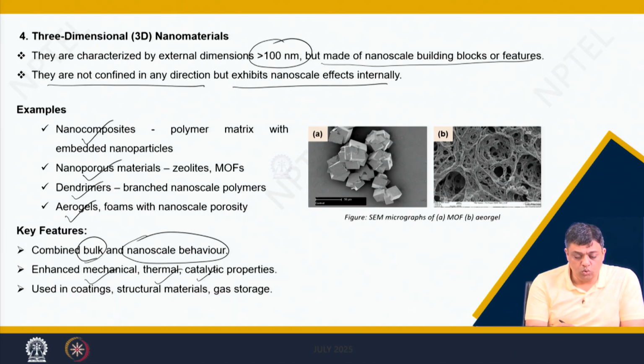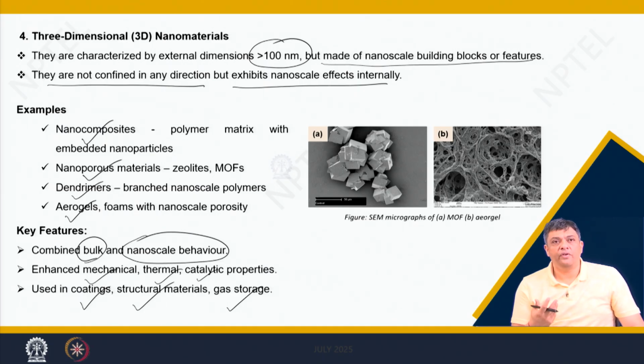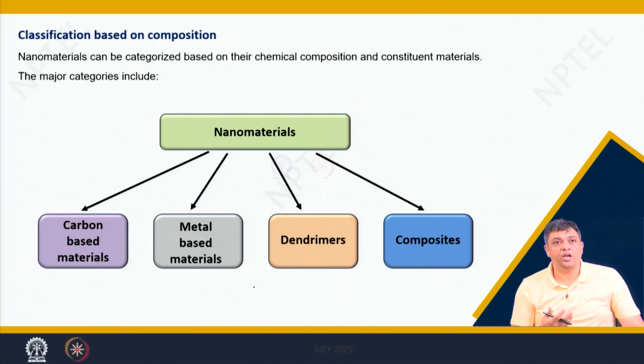Hence, they can be used in coatings, as structural materials, gas storages, batteries, energy storages application and many more. So, these are also becoming very popular.